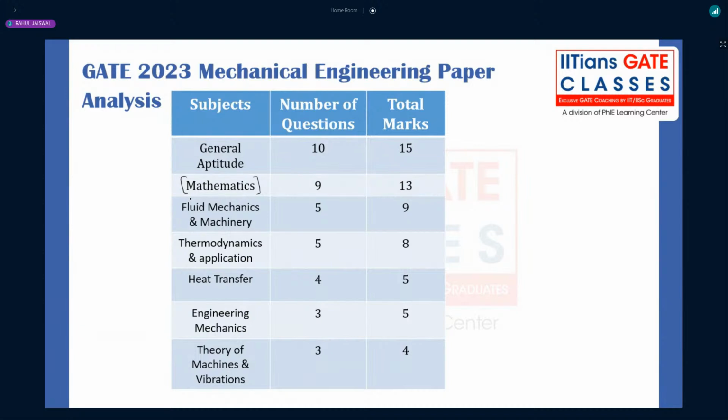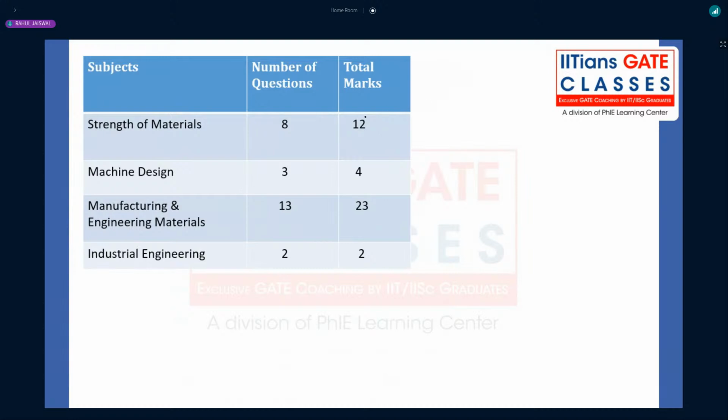Fluid mechanics and fluid machinery had a total of 5 questions, with around 9 marks. Then thermodynamics and applications had 5 questions and a total of 8 marks. You can see very clearly that thermodynamics has been reduced drastically from 15 marks to 8 marks. Heat transfer again 5 marks, engineering mechanics 5 marks, theory of machines 4 marks. Strength of materials 12 marks, machine design 4 marks. But here they have increased manufacturing from around 18 to 19 marks to 23 marks.